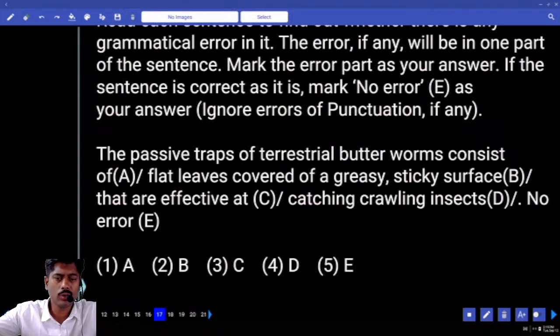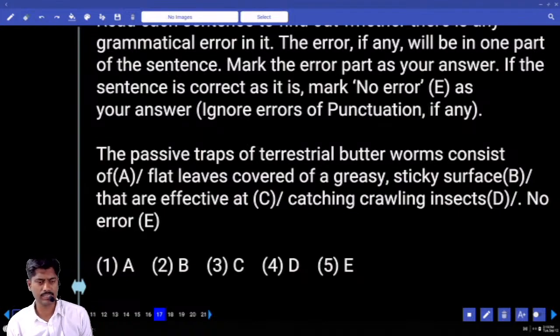Now we need to find out where is the grammatical error in any of the parts. Grammatical error will be in one part of the sentence. We need to identify what is that one part. The passive traps of terrestrial butterworms consist of flat leaves covered of a greasy sticky surface that are effective at catching crawling insects. Answer.